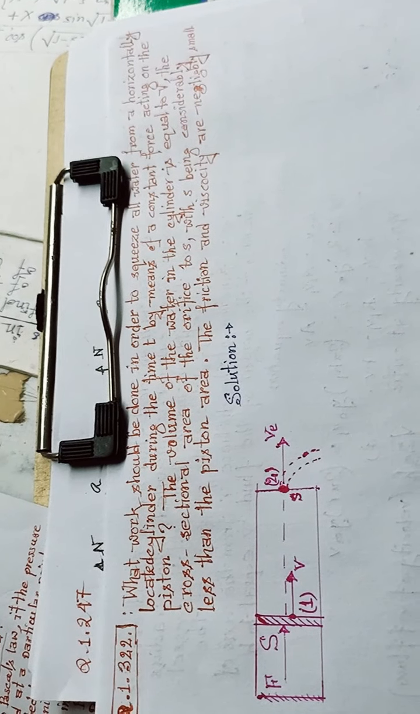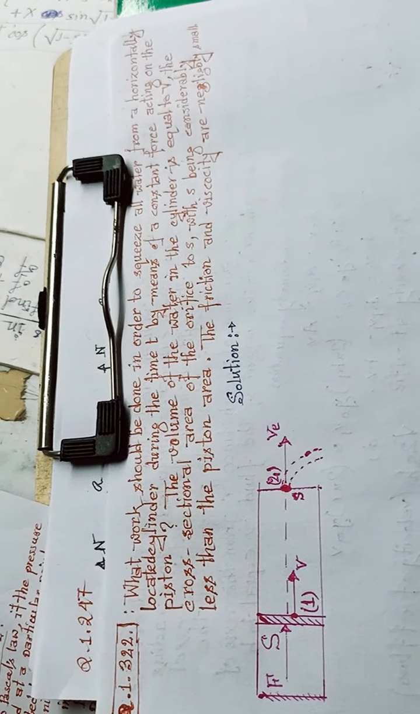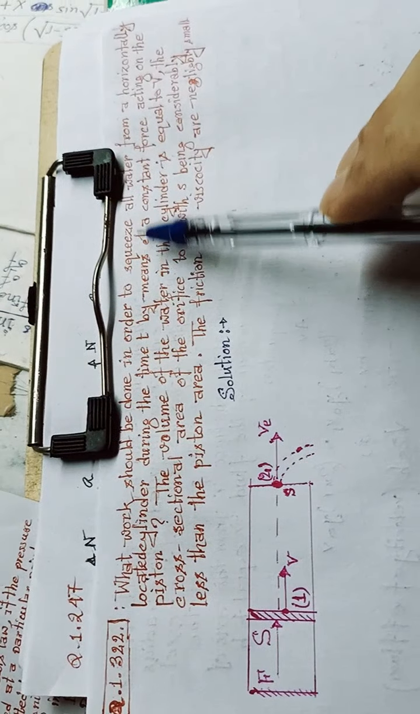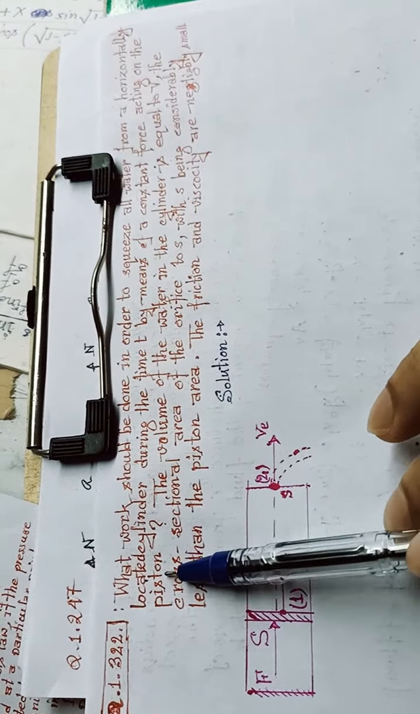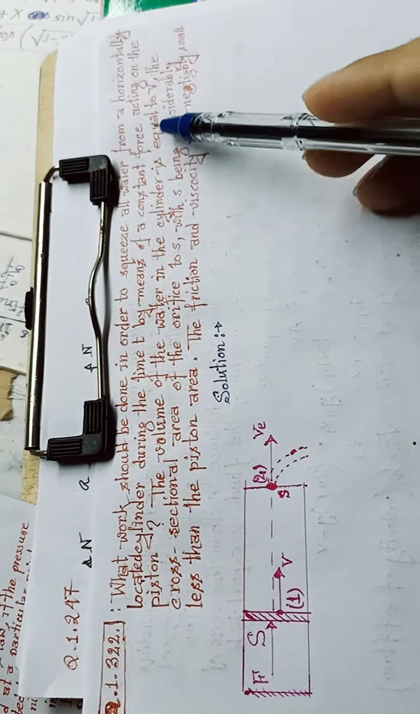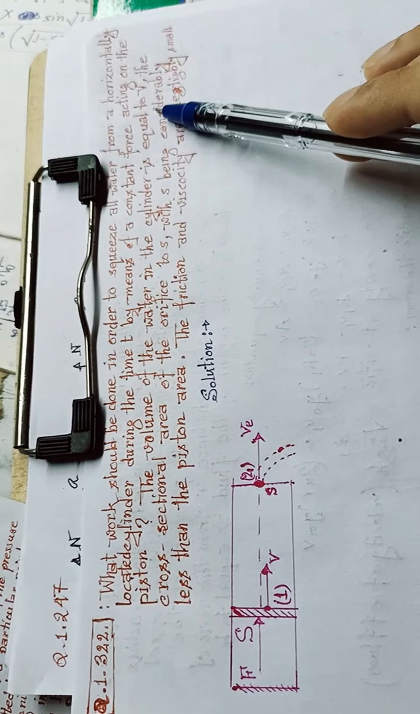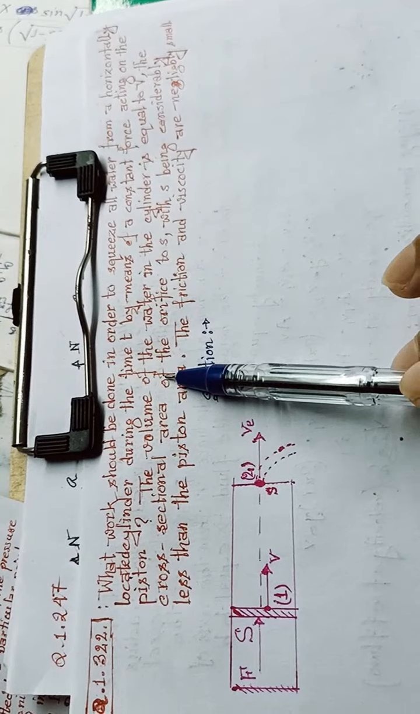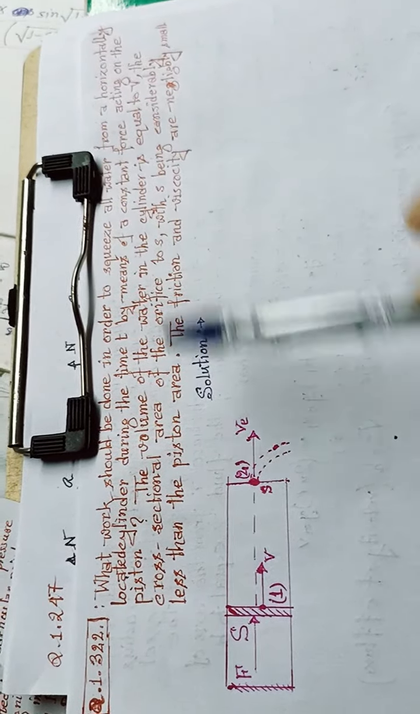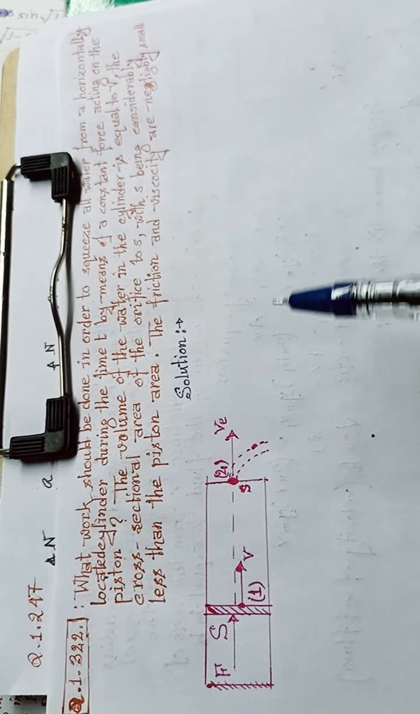Here is a question from hydrodynamics or fluid mechanics, question number 1.322. It is given: what work should be done in order to squeeze all water from a horizontally located cylinder during the time t by means of a constant force acting on the piston. The volume of the water in the cylinder is equal to V and the cross-sectional area of the orifice is s, with small s being considerably less than the piston area. The friction and viscosity are negligibly small.